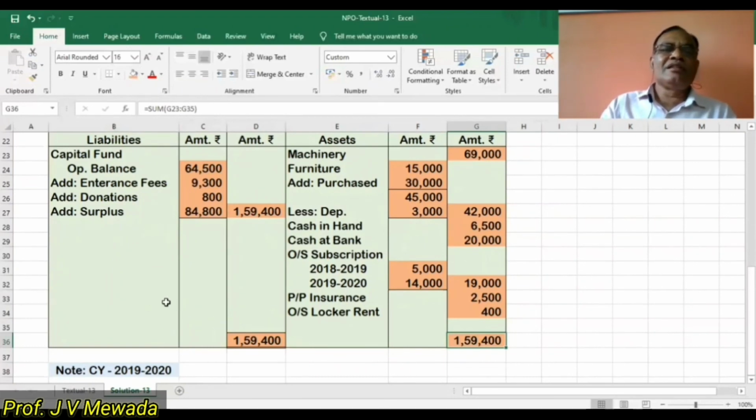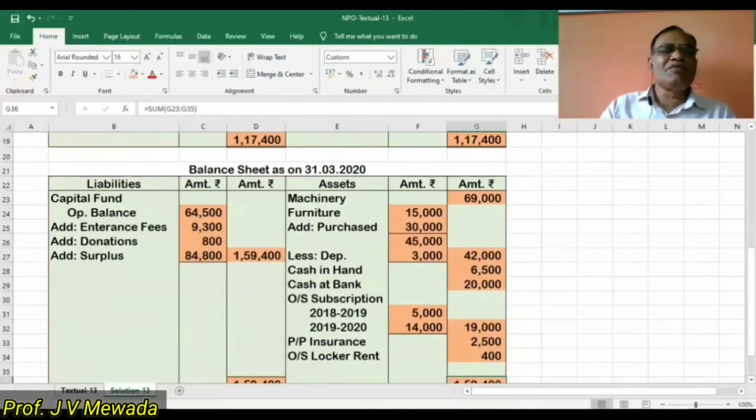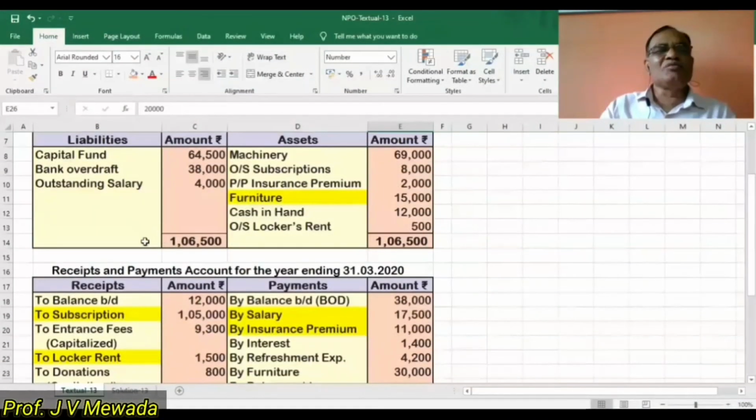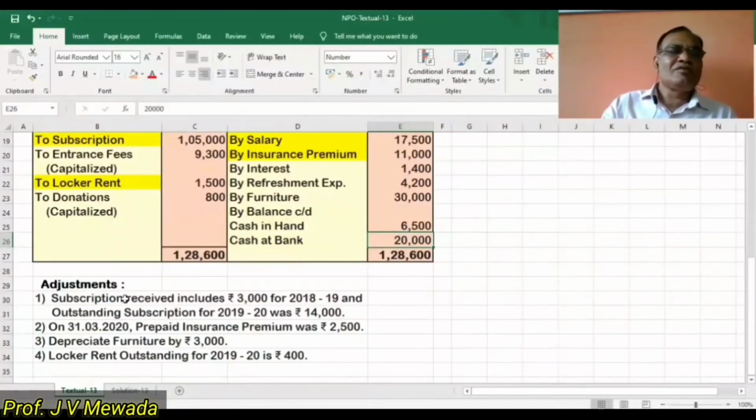So in this sum, what was important, you can refer to the sum. The important items were outstanding salary, prepaid insurance, outstanding subscription, outstanding locker rent given in the opening balance sheet. So they are going to affect the receipt and payment account. So you have to take care of that. Otherwise, all other adjustments are okay. Okay. So you can practice this sum in your notebook.